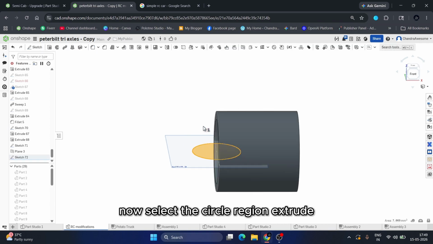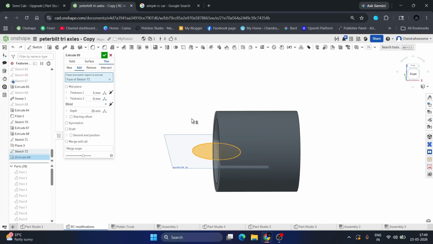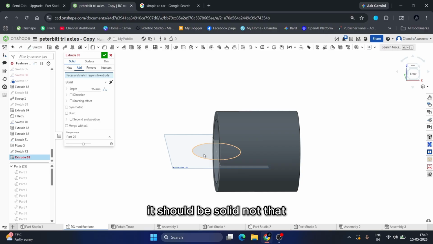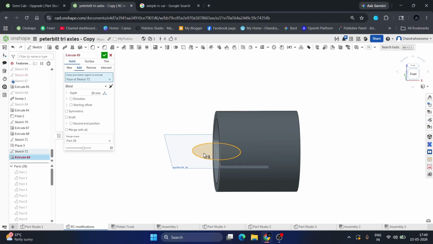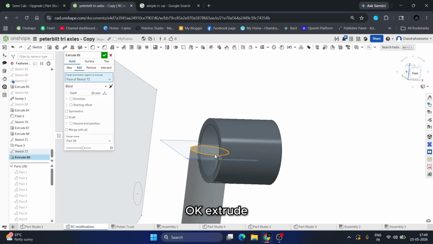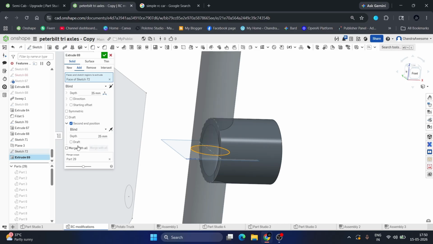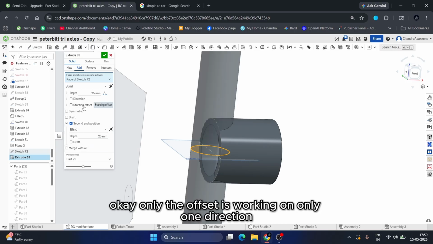Now select the circle region. Extrude. It should be solid, not that. Okay, extrude. We need to offset, but the offset is working in only one direction.